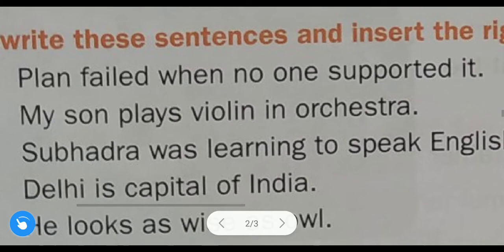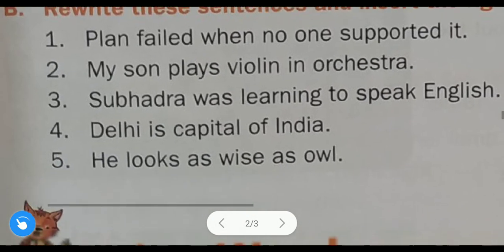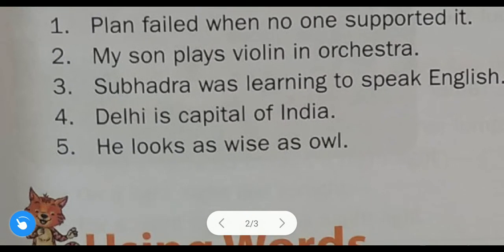Okay, in the orchestra will come, or an orchestra will come? So an orchestra will come. Here you have to insert an. Write down here an, because o is a vowel sound. Okay, an orchestra will come. After that, the third example, Subhadra was learning to speak English. Here there is no use of article.